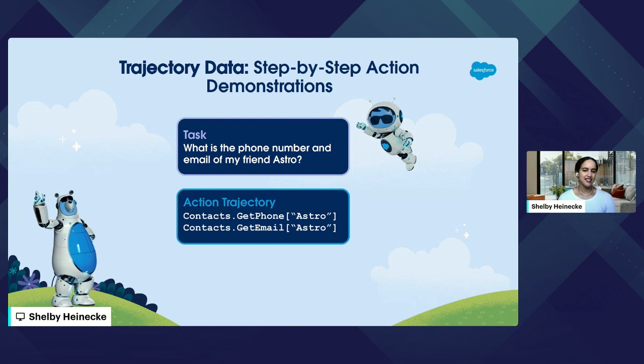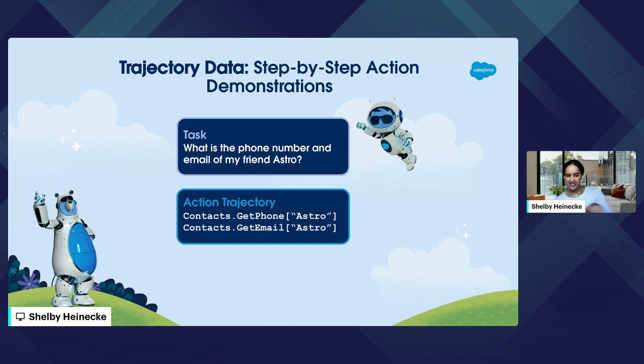So let's take a look at this quick example here. Imagine we have a task. Maybe this agent's able to help us on our phone, for example. And a sample task would be, what is the phone number and email of my friend Astro? Maybe that's something we would need the agent to help us with. The correct actions to take, or that action trajectory, would be to navigate contacts and get the phone number of Astro.